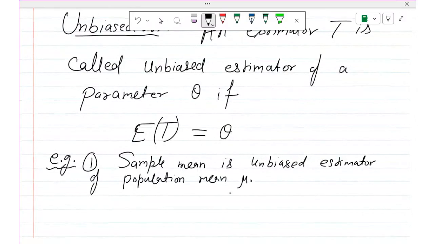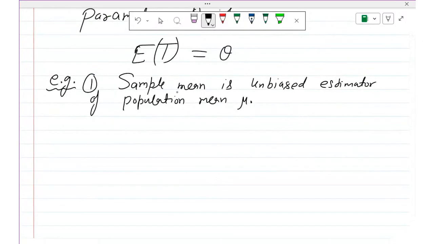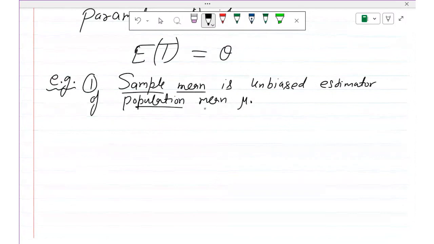Now I am going to show you that if we use a sample mean to estimate the population mean, then the sample mean is an unbiased estimator.